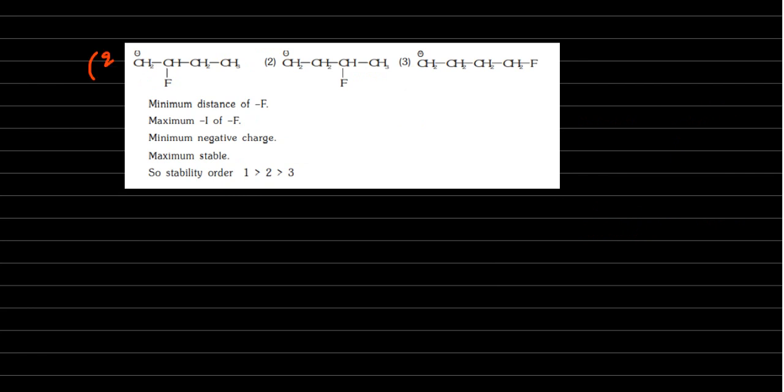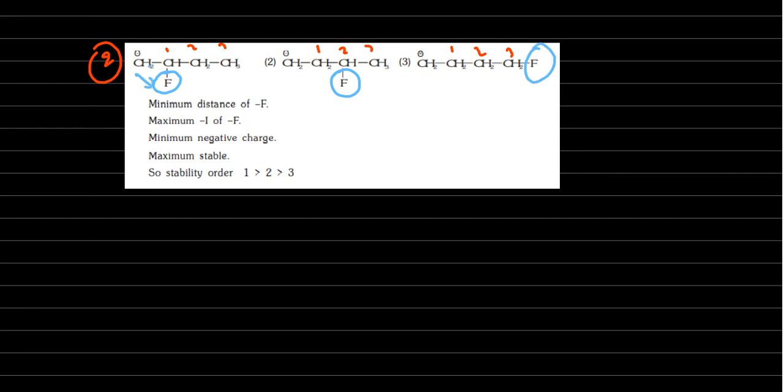Next, you can take one more example. Example 2 here. See, a 1, 2, 3 carbon chain is there after C minus. 1, 2, 3, 1, 2, 3. This is common. Now here extra is fluorine. This fluorine is near to the CH2 minus, little bit away, more away. So fluorine will be taking the electrons.